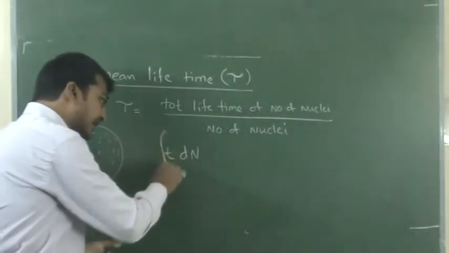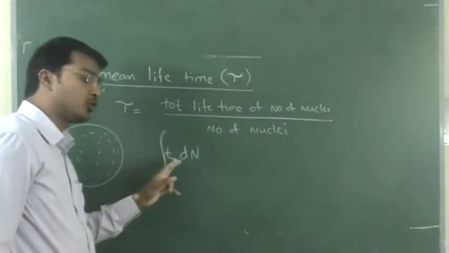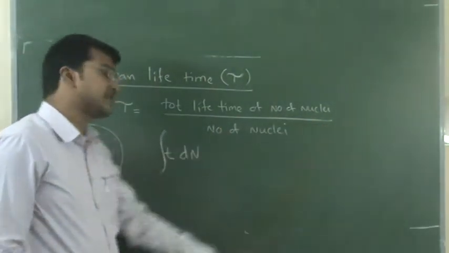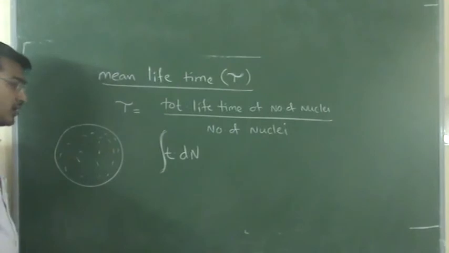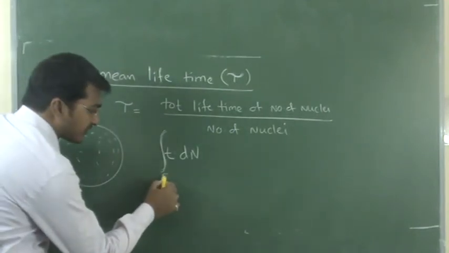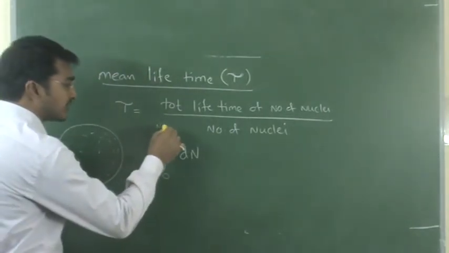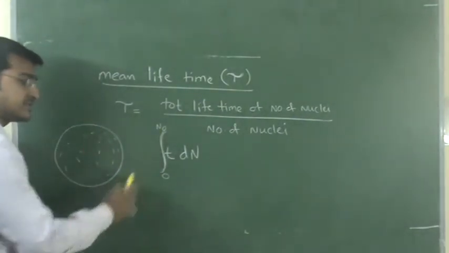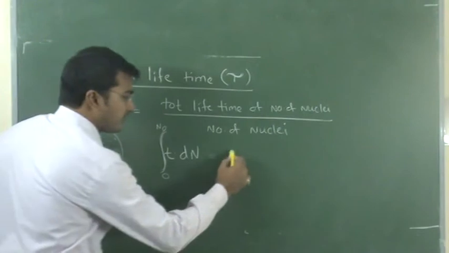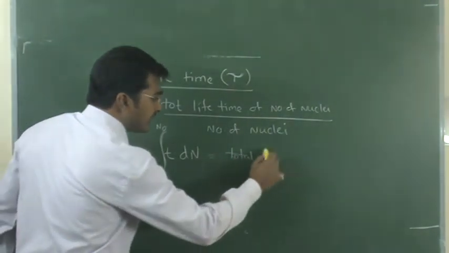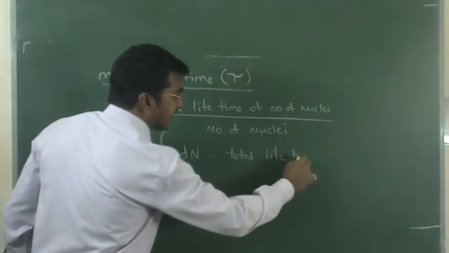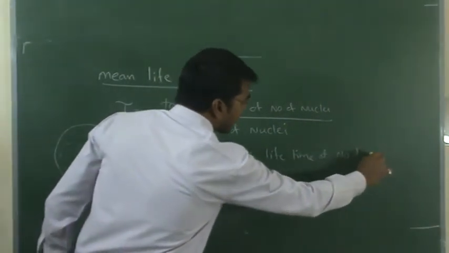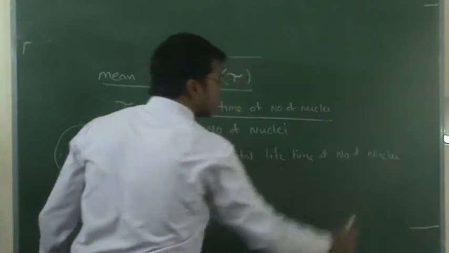If you take integration, this is the total lifetime of all the number of nucleus present. And the number of nucleus goes from limits 0 to n0. n0 is maximum, 0 is minimum. So this is the representation of the total lifetime of the number of nuclei.